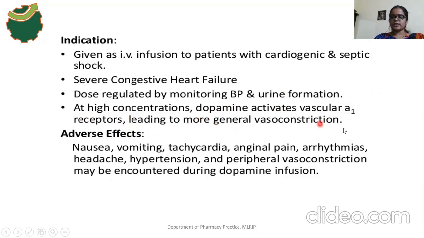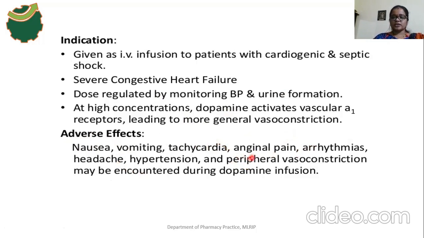Vasoconstriction. Okay, what is the effect of alpha 1 receptor on vascular smooth muscle? That is a constrictor effect. So at higher concentration, dopamine activates the alpha 1 receptors. Then what will happen? The vasoconstriction effect will increase. Okay, and adverse effects of this drug are nausea, vomiting, tachycardia, anginal pain, irregular heartbeat, arrhythmia, headache, hypertension, and peripheral vasoconstriction.